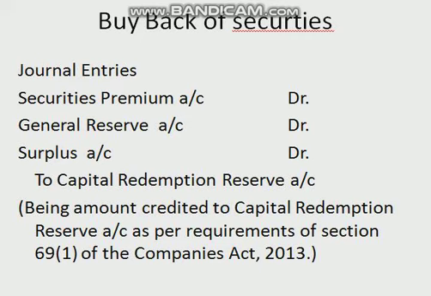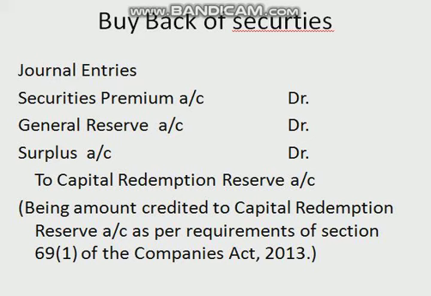If the buyback is to be made out of free reserves, then a sum equal to the nominal value of shares so purchased shall be transferred to the capital redemption reserve account, and the entry will be like this: securities premium account debited, general reserve account debited, surplus account debited to capital redemption reserve account. Then the narration will be being amount credited to capital redemption reserve account as per requirements of section 69(1) of the Companies Act 2013. Now this is the case when buyback is done out of free reserves.